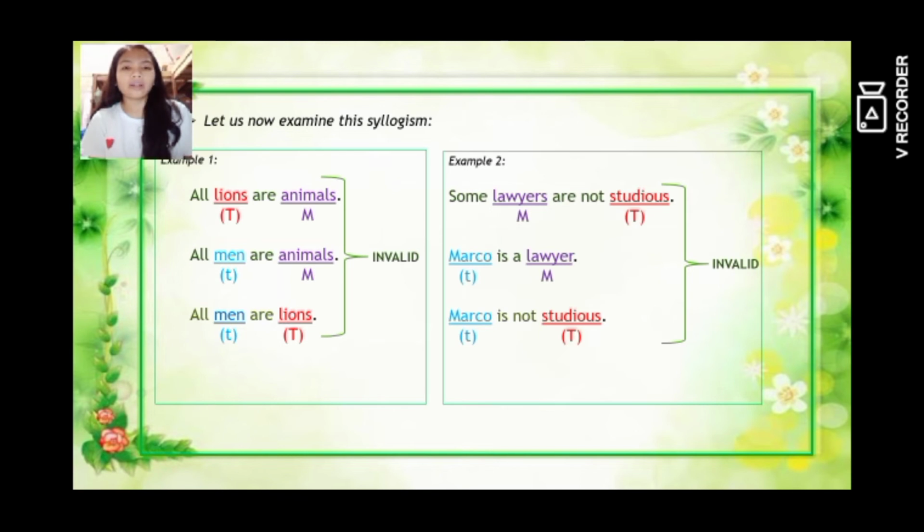Obviously our middle term here is animals, since it does not appear in the conclusion. So that's how you identify the middle term: it is the one not found in the conclusion. So in the first premise, all lions are animals.